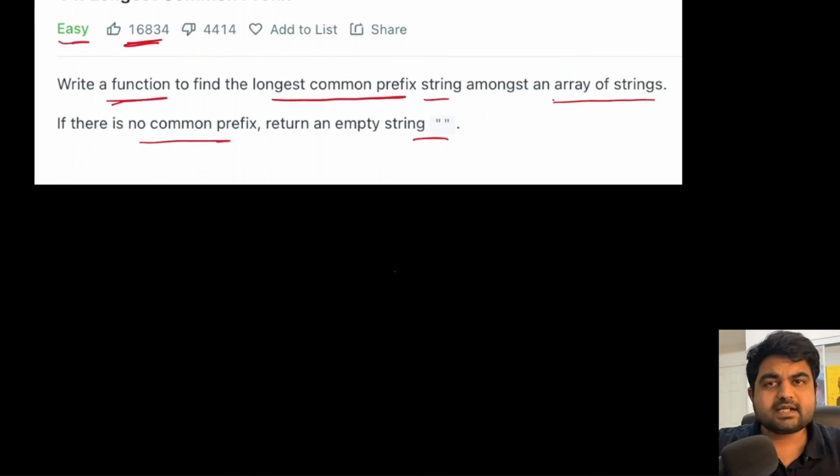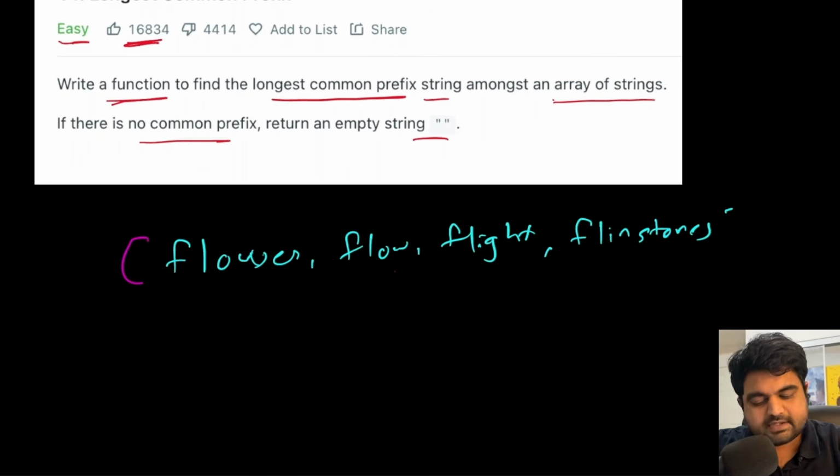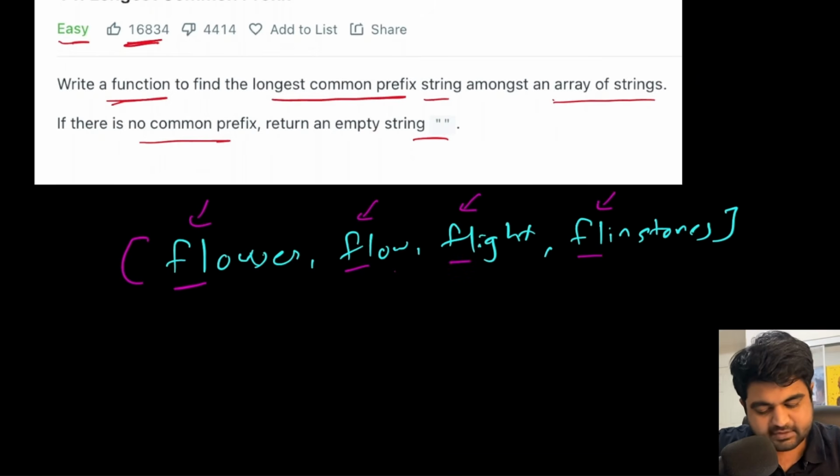So let's try to understand this with a couple of examples. In this case, what is the common prefix that is common for all the 4 strings that are currently given? The answer is quite simple. FL is the common prefix that we can find. So in this case, we will return FL as the answer.